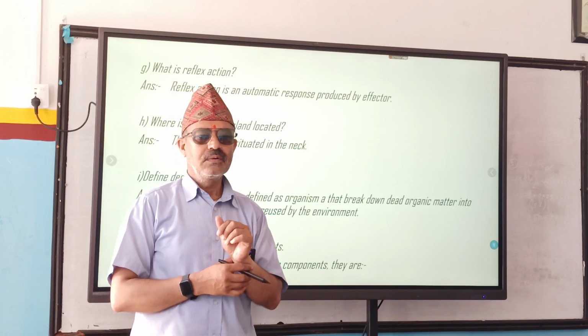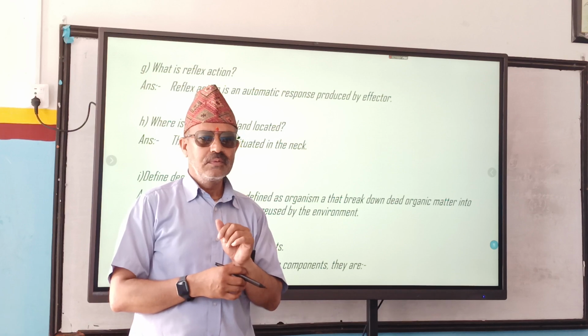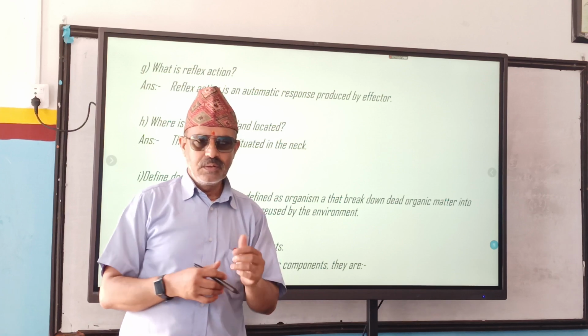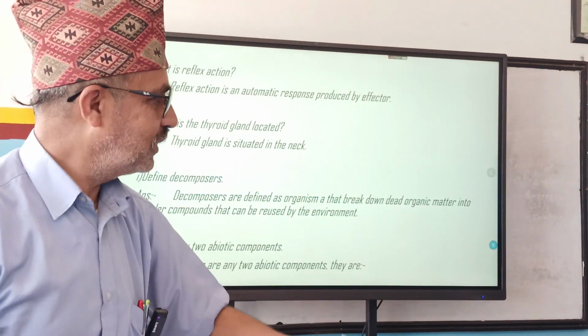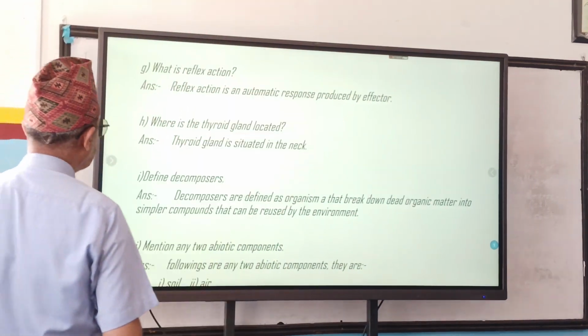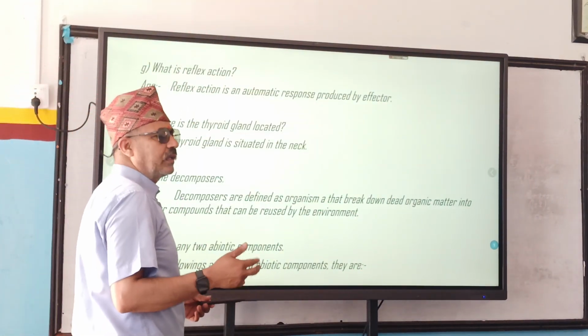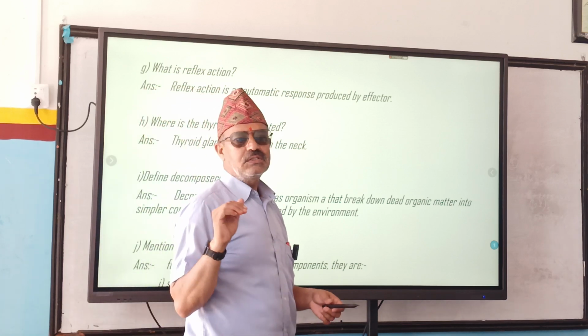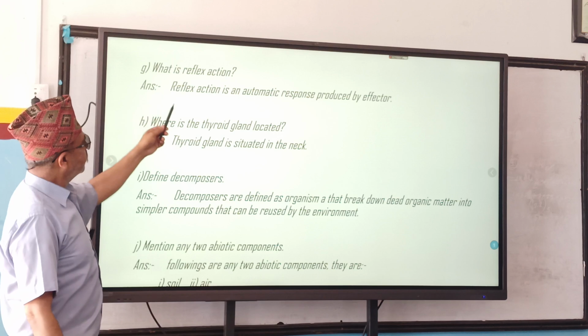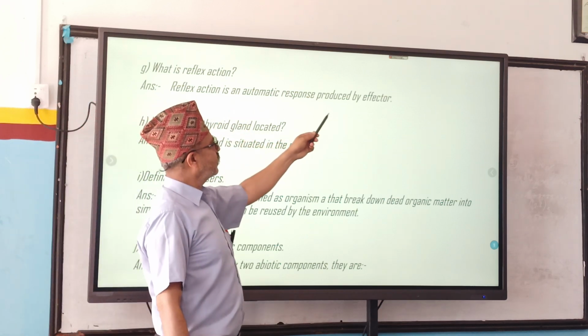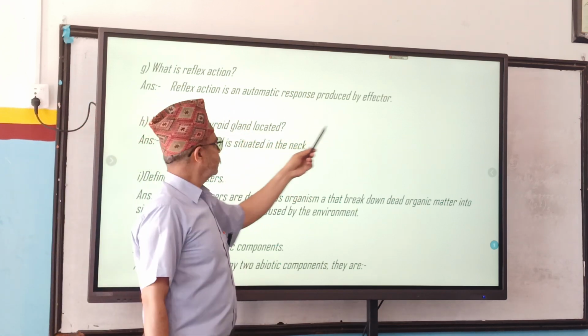Who suggested natural selection as the main cause of evolution? Is it Herbert Spencer? Let me see. Last time we were discussing this also, right? Herbert Spencer. But here it says natural selection, so Charles Darwin. Right? What is reflex action? Reflex action is an automatic response produced by effectors.